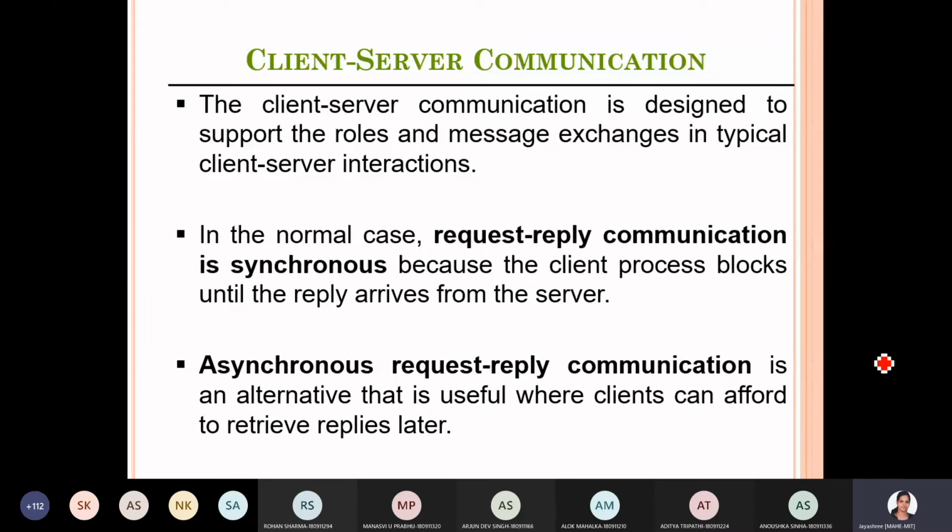That time the communication required is asynchronous. So both synchronous and asynchronous communication are required in distributed systems, since a client that is down will not get the reply back from the server.